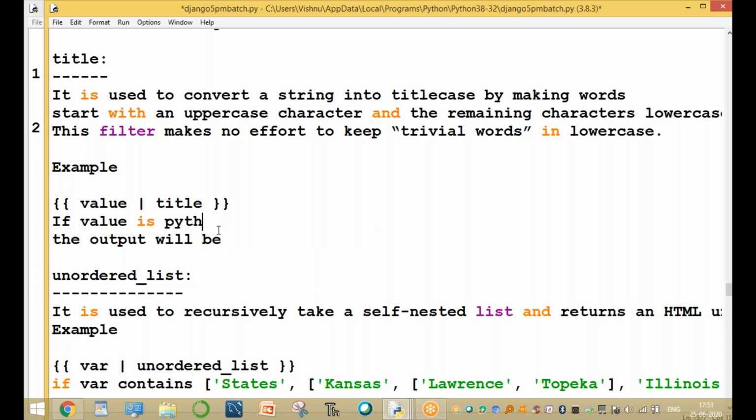Python is a high level programming language.